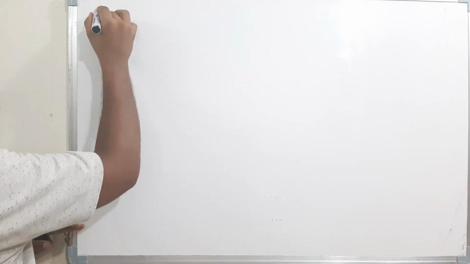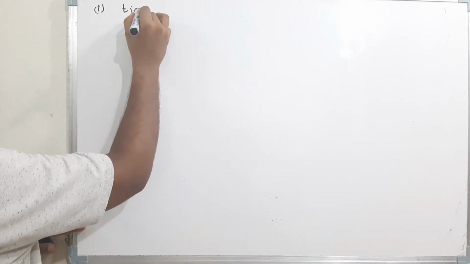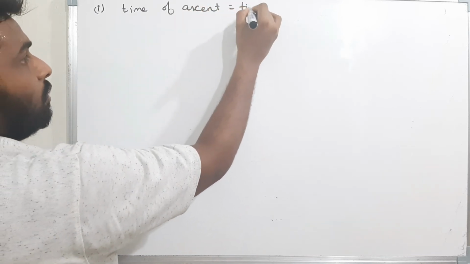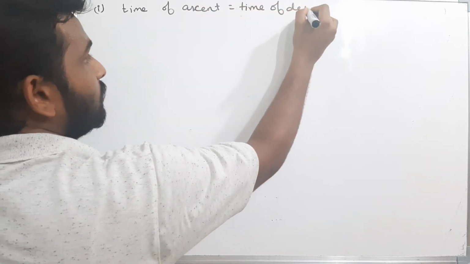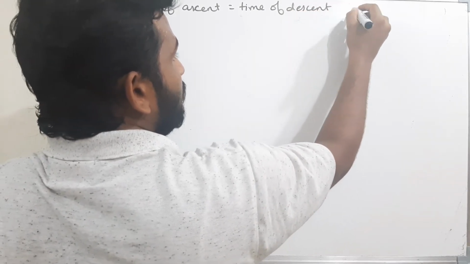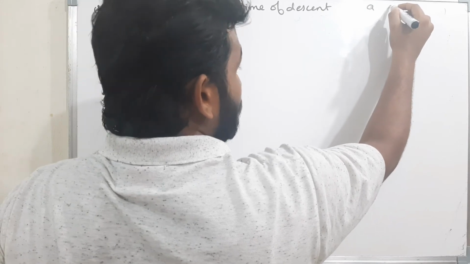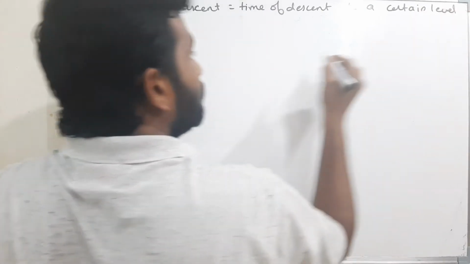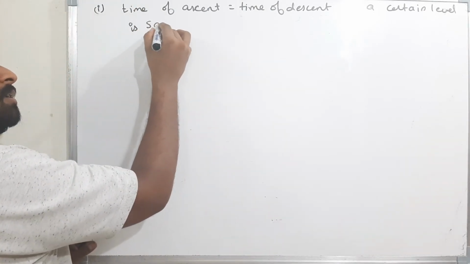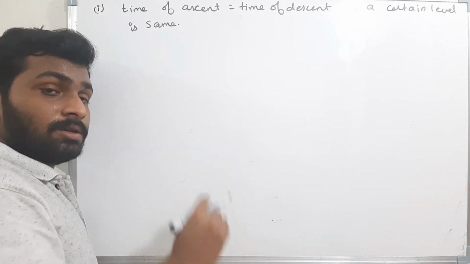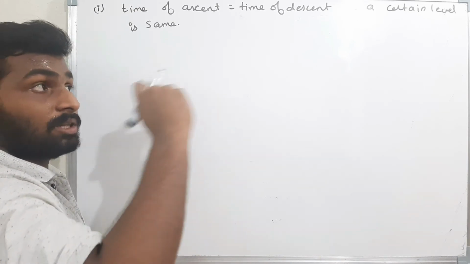Now see the second point. Always the time of ascent is equal to the time of descent to a certain level. The time of descent to a certain level is the same. What is the meaning of this? The time of ascent is equal to the time of descent to a certain level. Level is nothing but the reference level.